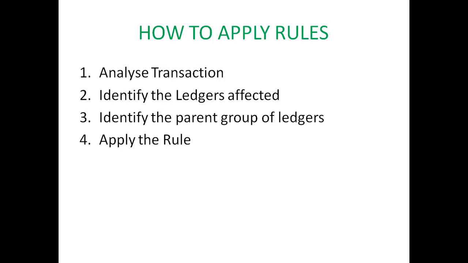Now I'll tell you how to apply these rules. First, you will be given a transaction and you will have to pass a journal entry based on that transaction. So the first step is to analyze the transaction. Analyze each and every word of this transaction. And the second step, identify the ledgers affected. There should be two or more ledgers affecting a transaction. So you have to identify all the ledgers affecting that transaction. That's the second step. And in the third step, you have to identify the parent group of ledgers.